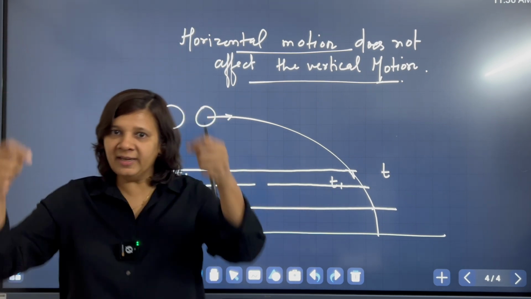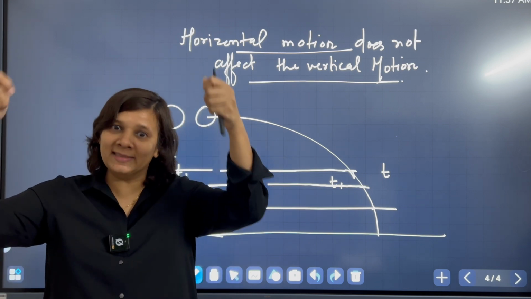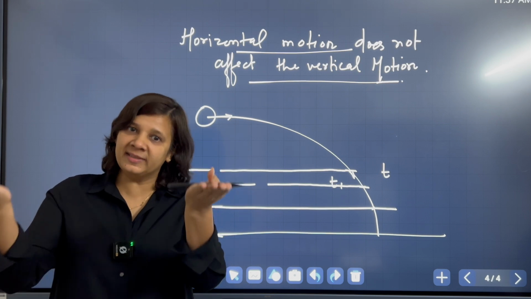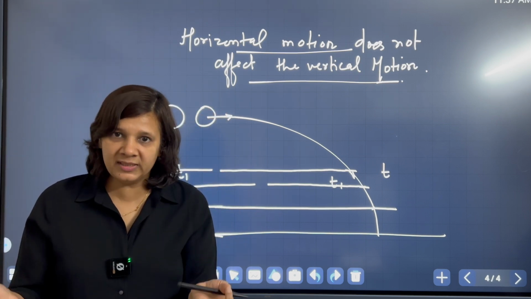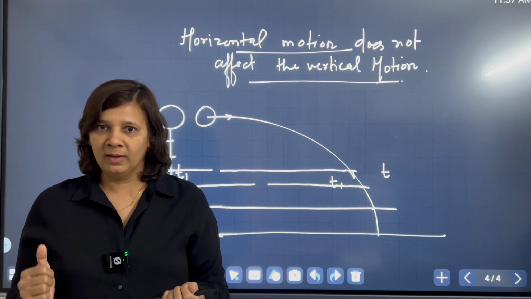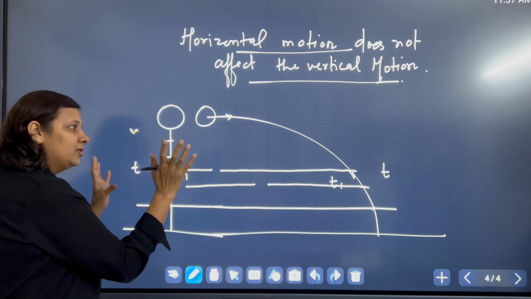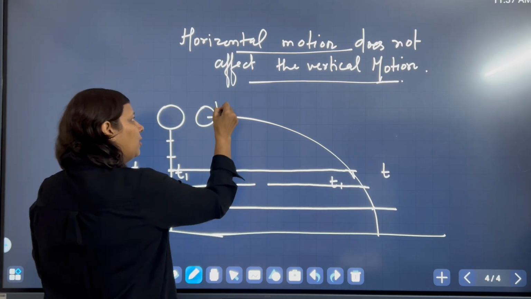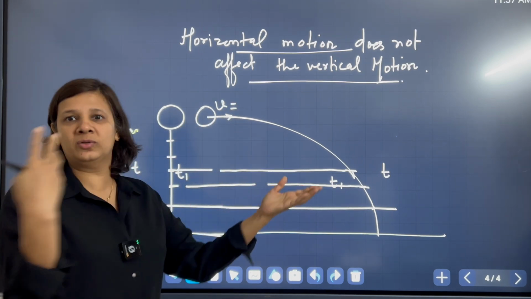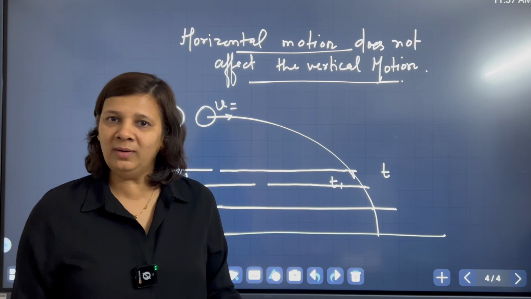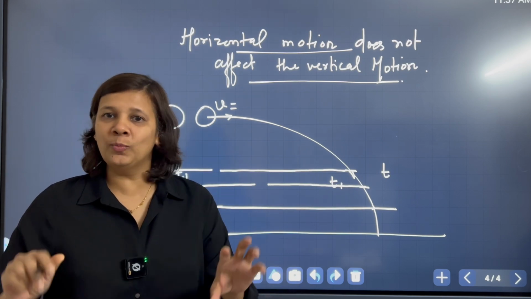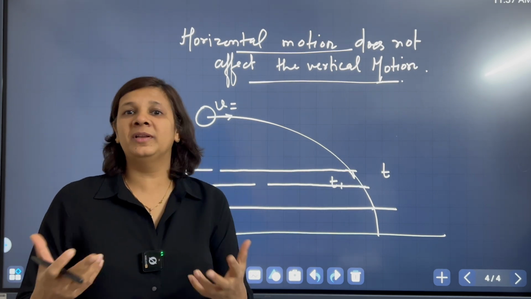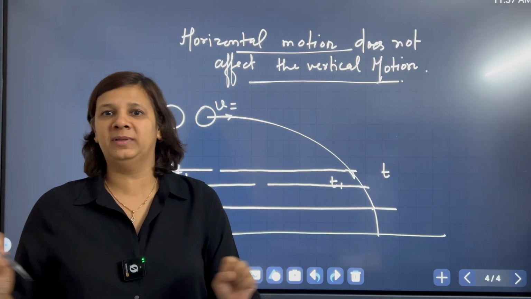The vertical distance the ball is covering in the amount of time is the same, and at the same height the vertical component of the velocity of the balls will also be the same. So this tells you that how much speed the ball has in the horizontal direction is not affecting at all the vertical direction. So basically, the horizontal motion of the ball and the vertical motion of the ball are both decoupled.